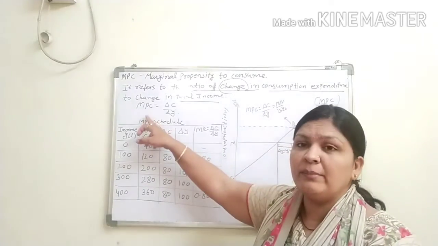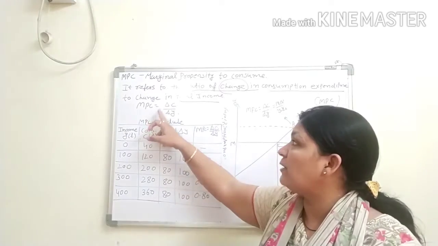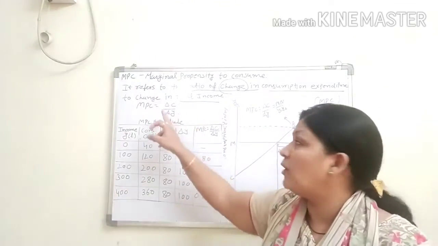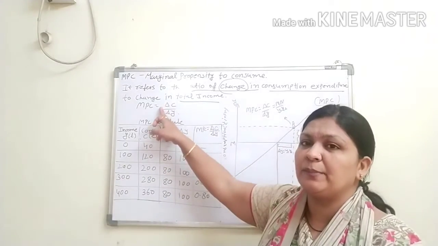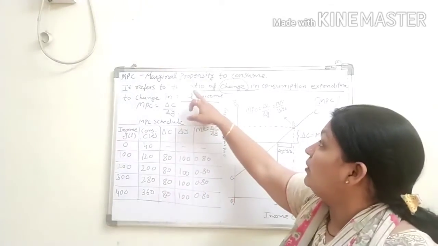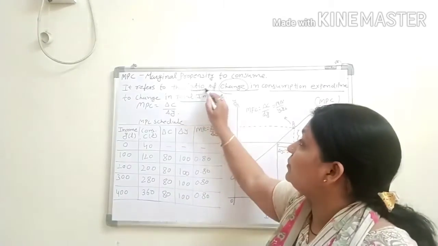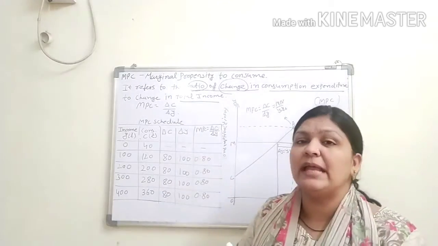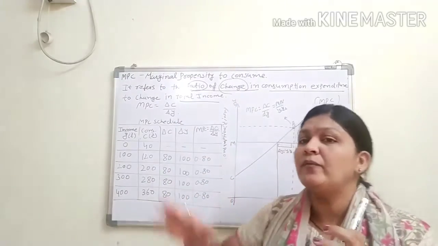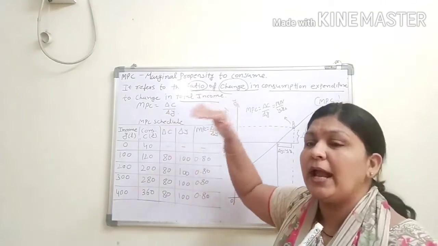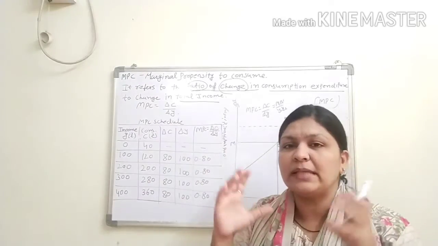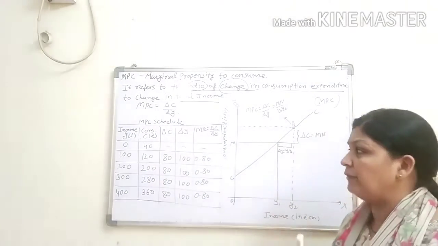So what do you mean by the MPC? MPC equal to delta C upon delta Y. That is the formula, because it is the change in consumption expenditure upon change in national income. And here the ratio is given to you. It is called the ratio of change in consumption expenditure and change in national income. Clear?